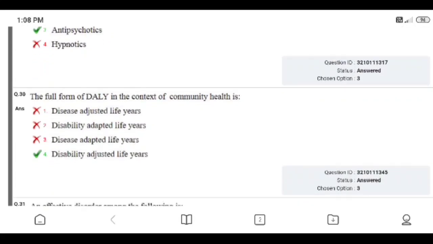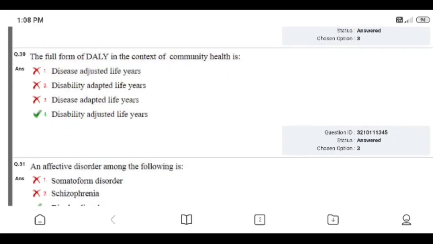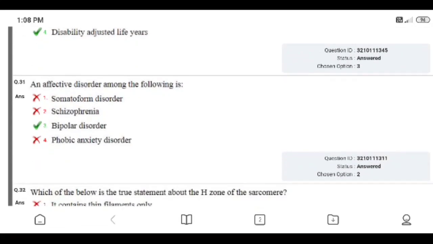Question number 30. The full form of DALY in the context of community health is: disease adjusted life years, disability adapted life years, disease adapted life years, or disability adjusted life years. Right answer is disability adjusted life years. I chose option 3, which was wrong. Right answer is 4, disability adjusted life years. Please remember it.